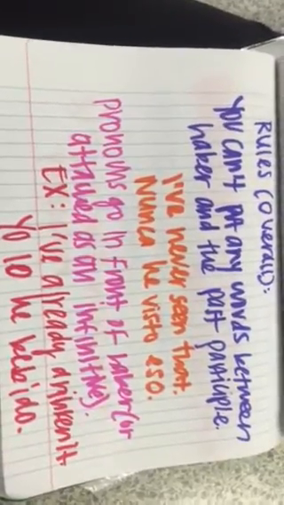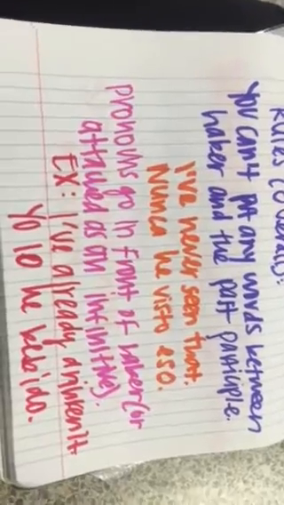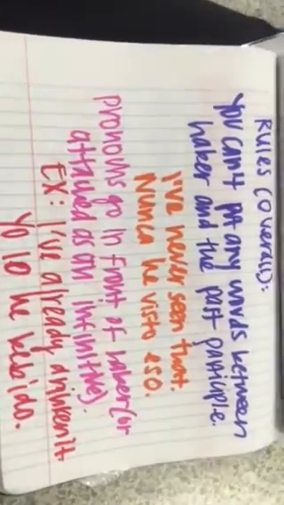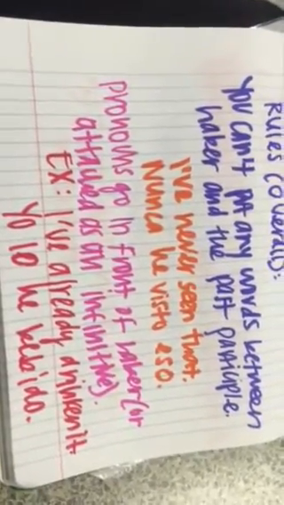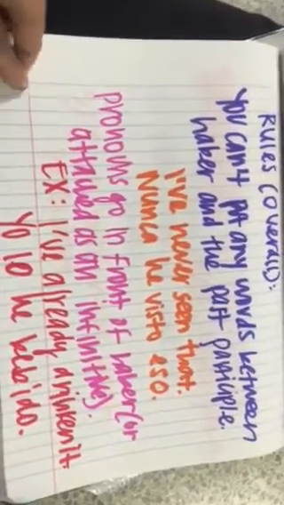So overall rules include you can't put any words between haber and the past participle. For example, I've never seen that. You have to say nunca he visto eso. Pronouns go in front of haber or attached to an infinitive. So an example of this is I've already drunk it. You must put the lo before the he bebido. So yo lo he bebido.